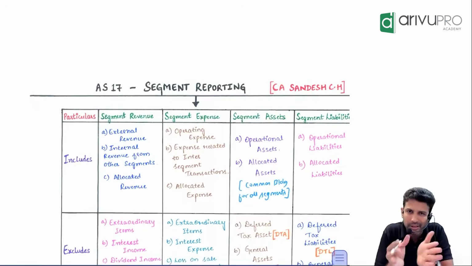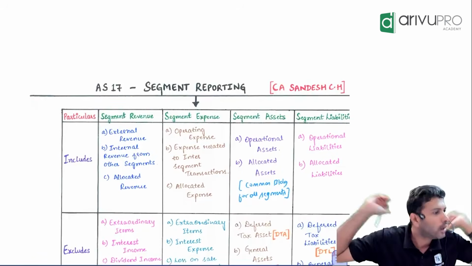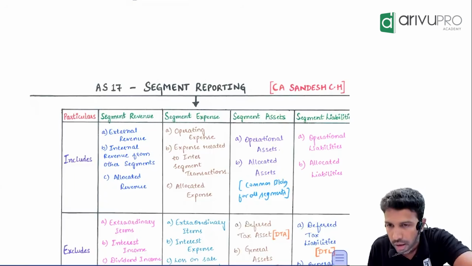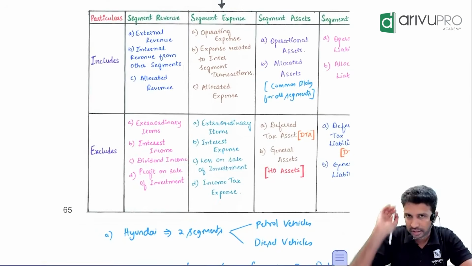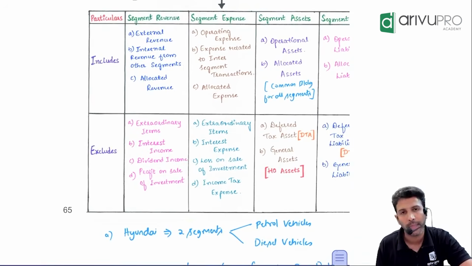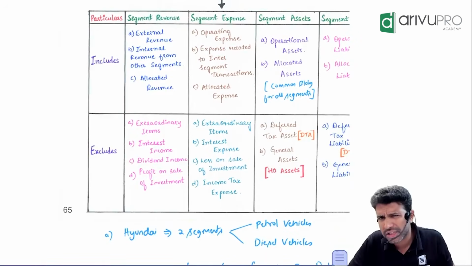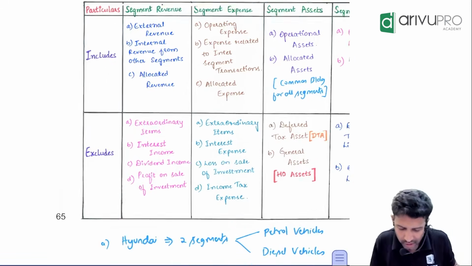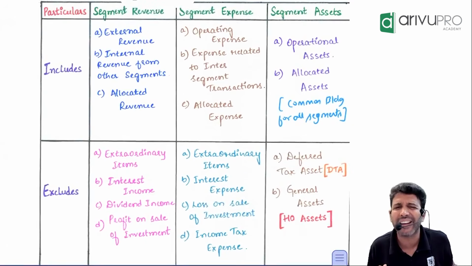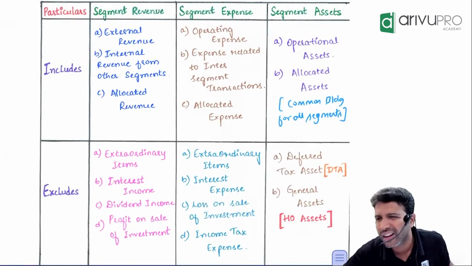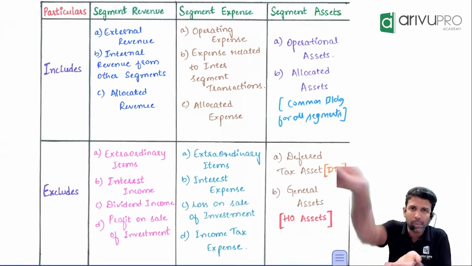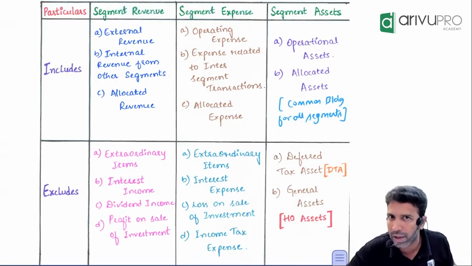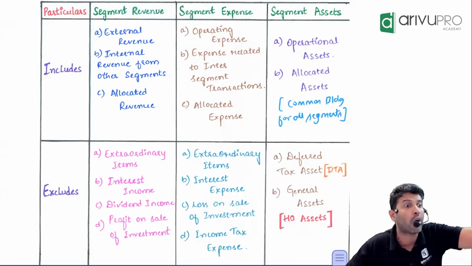Sometimes what happens, multiple segments can have one billing, which we may have to allocate. So these three, if you add together, you will get the segment revenue. But segment revenue excludes few things. Sir, when we are giving segment information, the idea is to give the operational data. If segment has any extraordinary item, extraordinary item you will get every day. So does it make sense to give this information to the users, that too segment wise? We are giving the information segment wise so that user can understand how strong is the business.